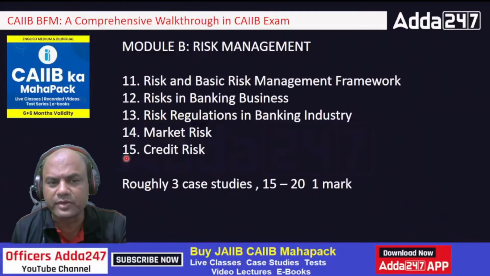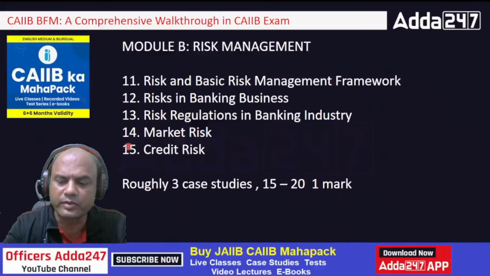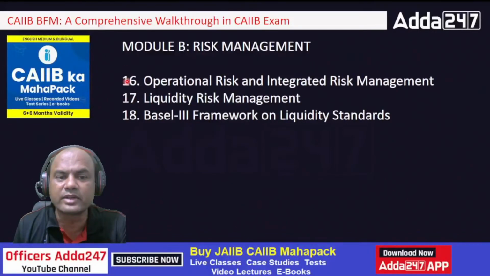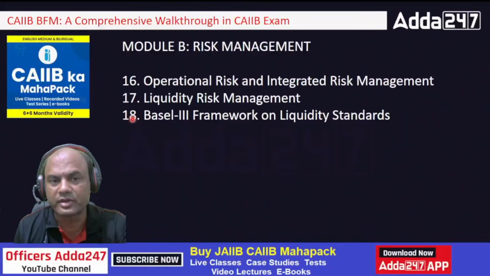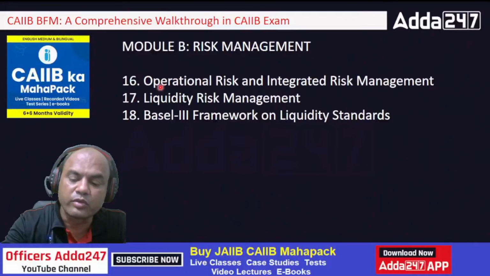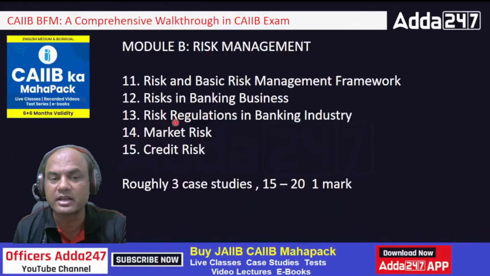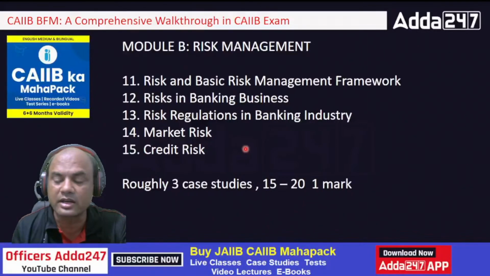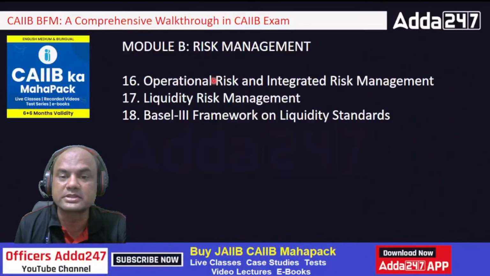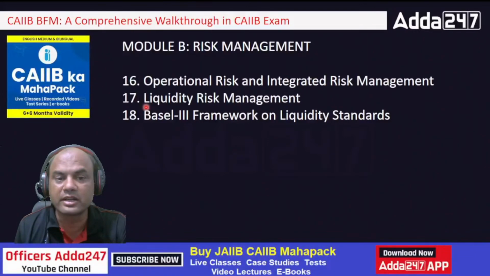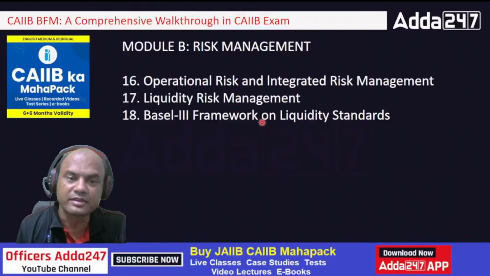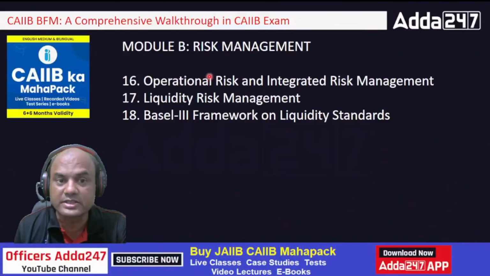Now 11, 12, 13, 14, 15, go above, 16, 17, 18, so total 18. Okay, 11 to 18, so 8 chapters in this. So what are the chapters? Now this module B is totally based on risk and basic risk management framework, risk in banking business, risk regulation in banking industry, market risk, credit risk, operations risk, and integrated risk management, liquidity risk management, and Basel III. These are the topics, these are the chapters.